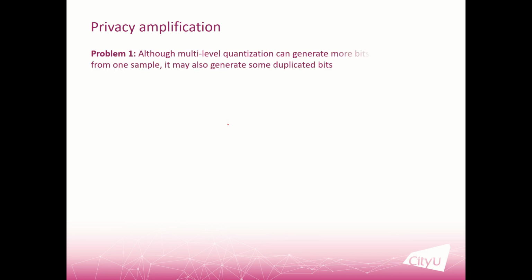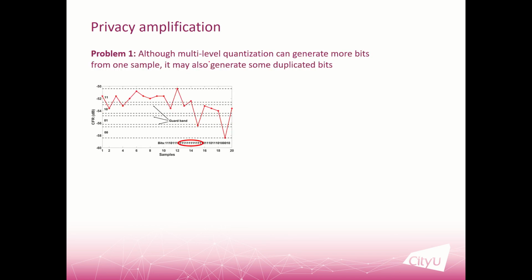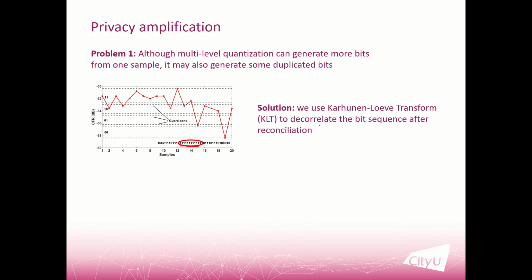After we correct the mismatches, we can get key Alice equals key Bob. But we cannot use key Alice and key Bob directly. There are two problems. First, although the multiple-level quantization can generate more bits, it may sometimes generate some duplicate bits. Just like the examples here, sometimes in the bits we can have many ones or many zeros. So how can we solve this problem? Our solution is to use the KL transform to decorrelate the bit sequence after the reconciliation.